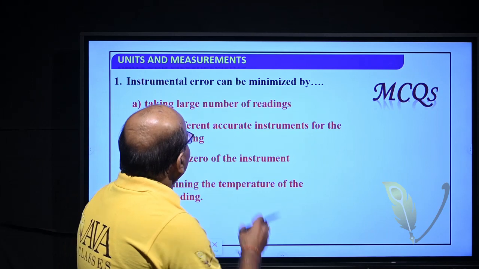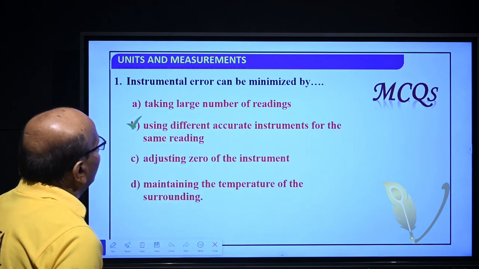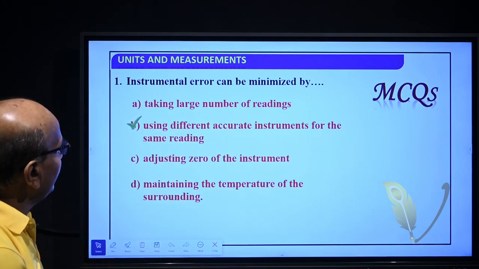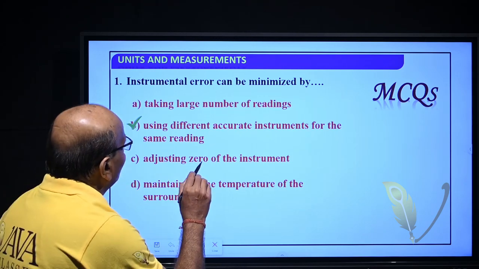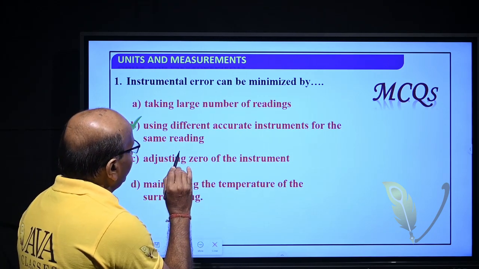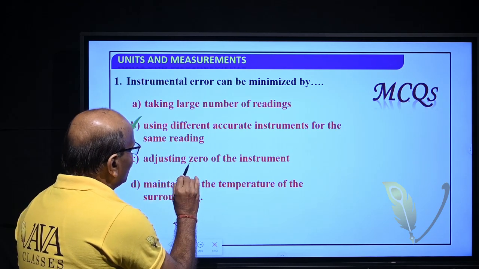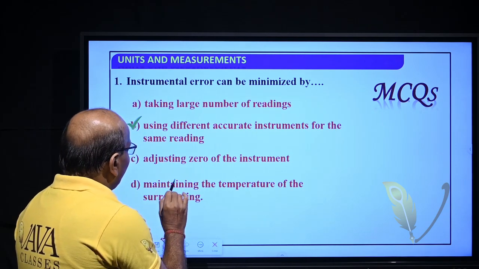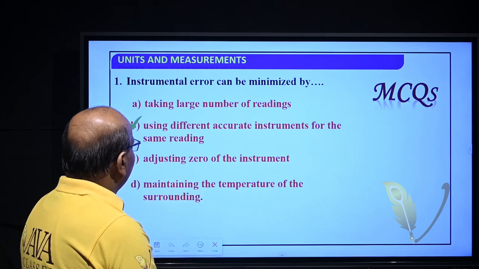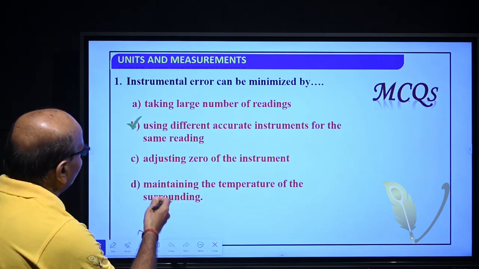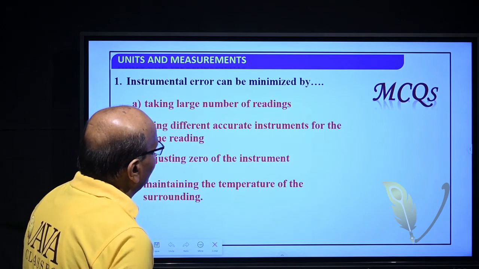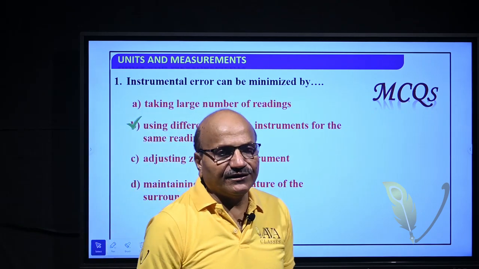So, now units and measurements. The instrumental error can be minimized by taking a large number of readings, using different accurate instruments for the same reading, adjusting zero of the instrument, maintaining the temperature of the surrounding. So, the correct option is using different accurate instruments for the same reading.